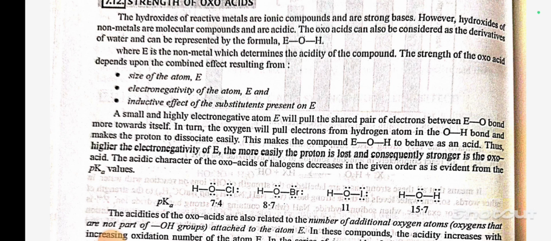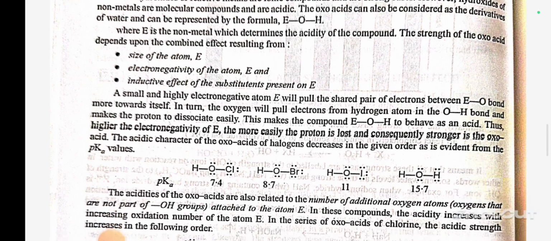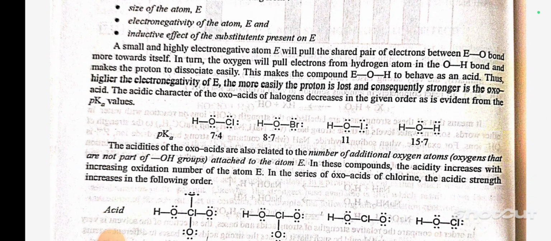The strength of the oxo acid depends upon the combined effect resulting from the size of the atom E, electronegativity of the atom E, and inductive effect of the substituent present on E. A small and highly electronegative atom E will pull the shared pair of electrons between the EO bond more toward itself. In turn, the oxygen will pull electrons from the hydrogen atom in the OH bond and make the proton dissociate easily. This makes the compound EOH behave as an acid. Thus, the higher the electronegativity of E, the more easily the proton is lost and consequently the stronger is the oxo acid.